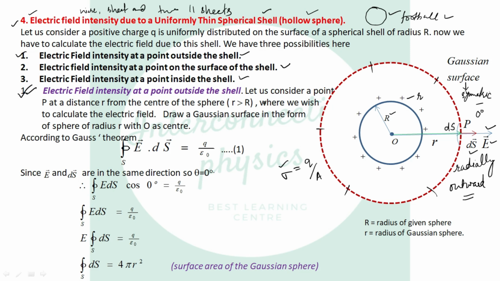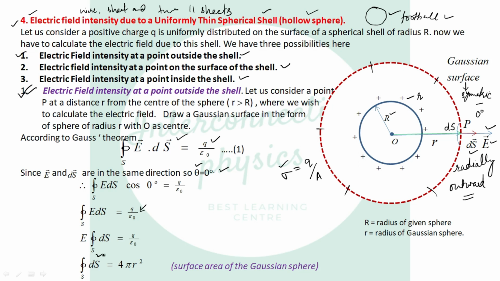And you know the steps. First we have to apply Gauss theorem. So apply Gauss theorem, that is, closed integration of E dot ds vector equals Q over epsilon naught. Since E vector and ds vector are in the same direction, theta will be 0 here, and cos 0 is 1. So closed integration of E ds equals Q over epsilon naught. Now E can be taken out from the integration because the value of electric field on the Gaussian surface is constant.